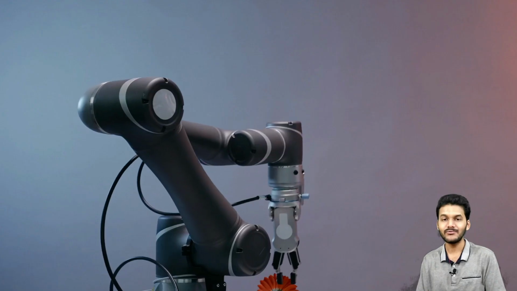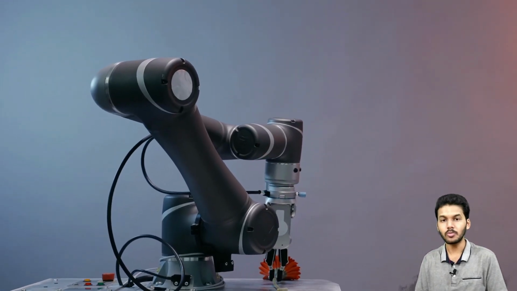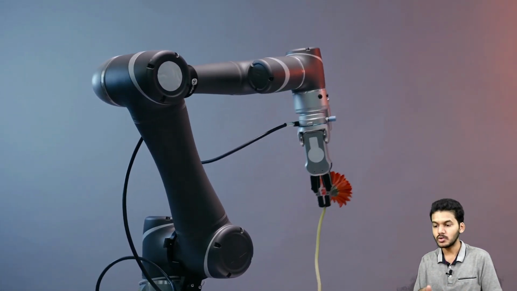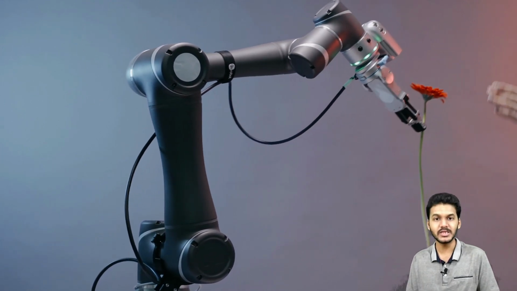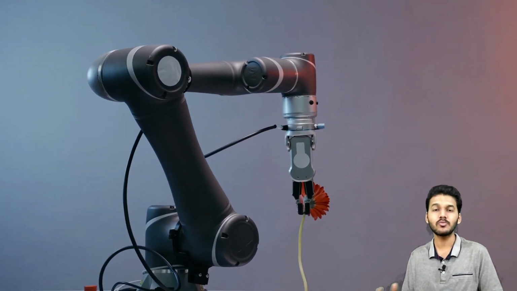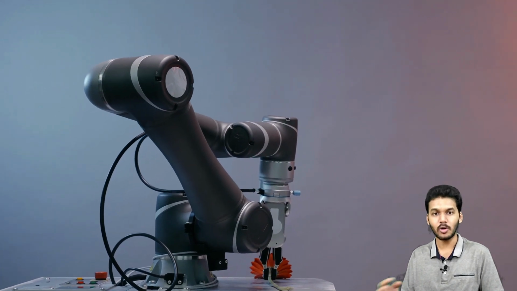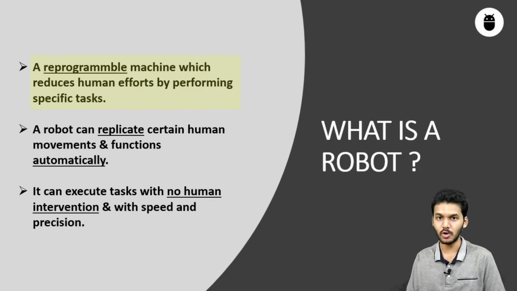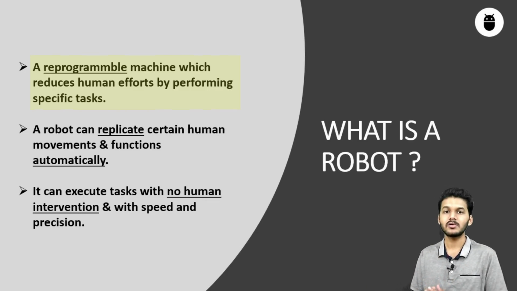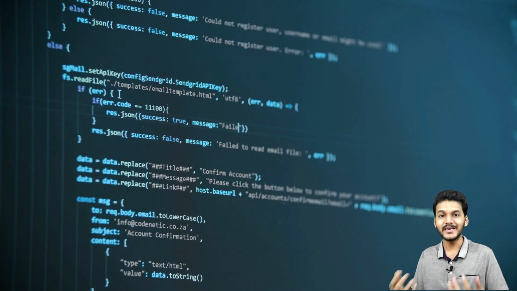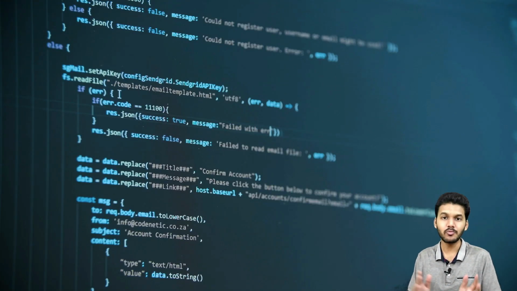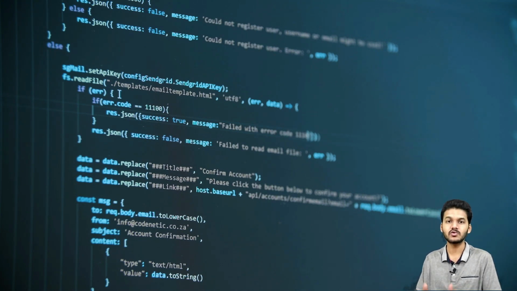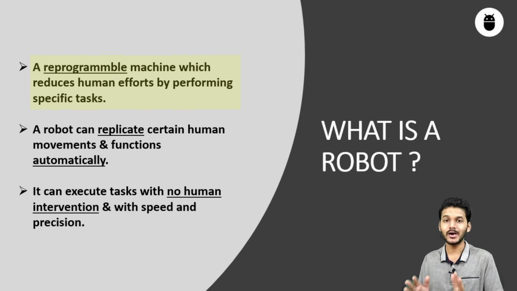For example, if we give a command to a robot to pick one object, then we can again command it to drop the object at its initial position. So here we added one more command to the robot, that is to drop the object. First was to pick the object and the second was to drop the object. In simple terms, we edited the command and added one more command to it, so we updated the command. This complete procedure is known as reprogrammable. I hope you have understood this point.